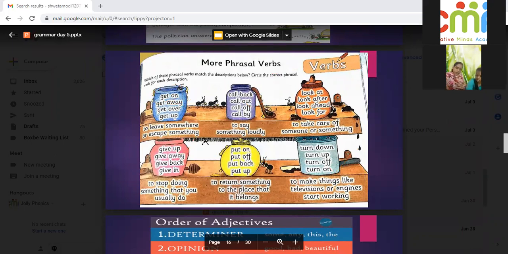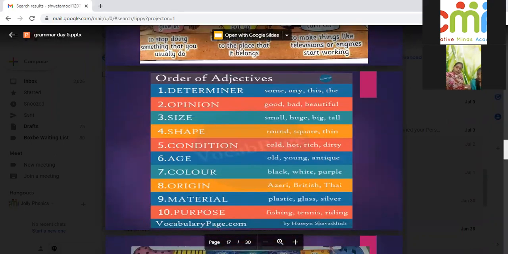Now, order of adjectives. Suppose in a sentence you have more than one adjective, then you should know which order you have to use. For example, if I'm talking about a toy, now that toy is a small, round, white tennis ball. So the sequence, you should know that first I have to put small, round, white, tennis ball. You cannot say tennis, white, round, small ball, or white, round, small tennis.